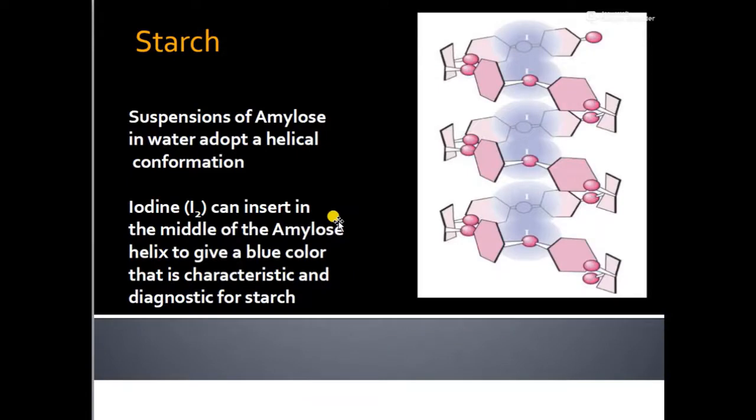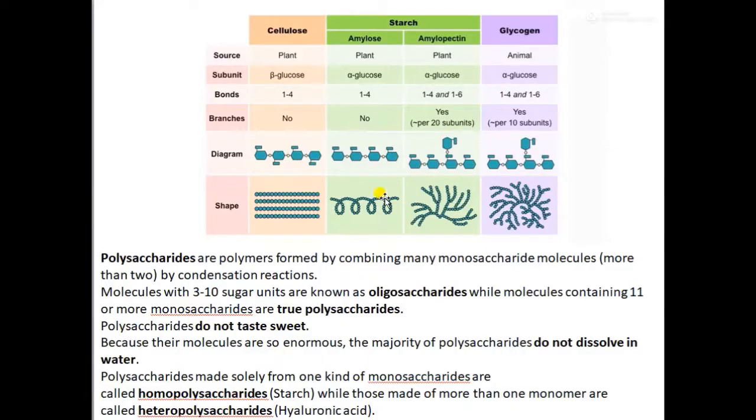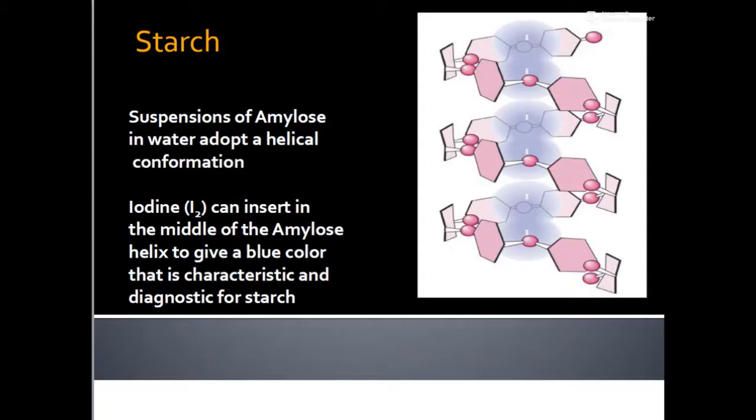You can see that amylose forms helical-like conformations when it is soluble in water. Iodine, which helps us detect the presence of starch, inserts into the middle of the amylose helix to give a blue color, which is a characteristic and diagnostic reaction for starch.